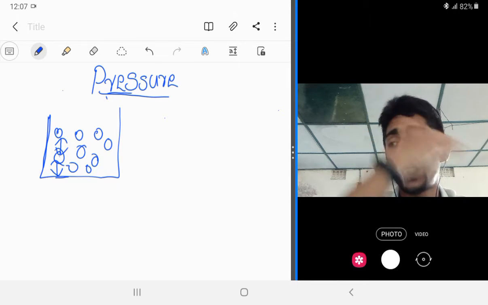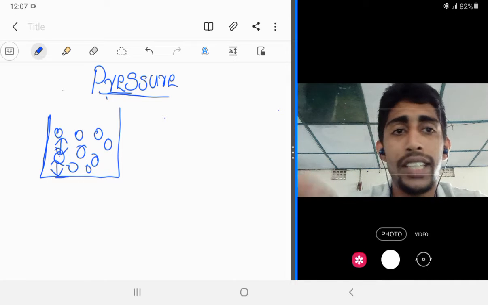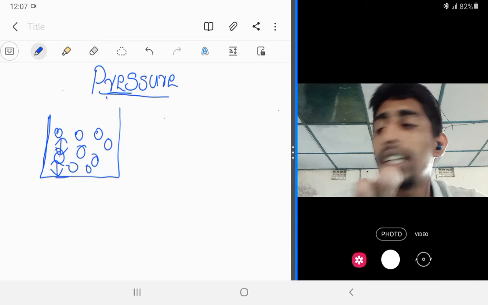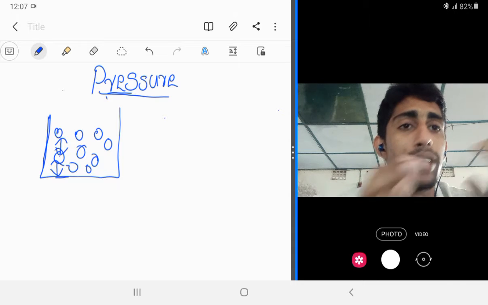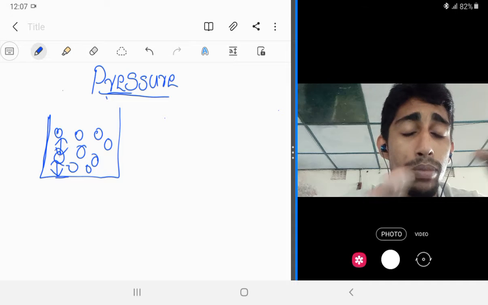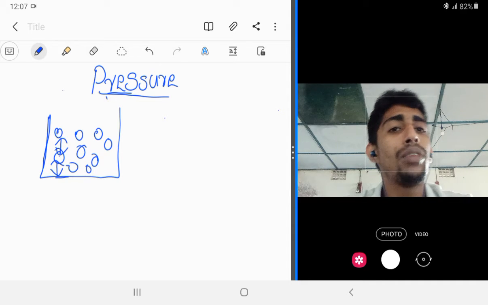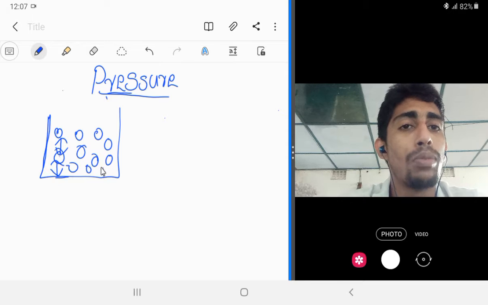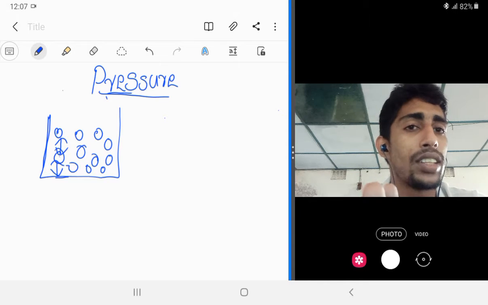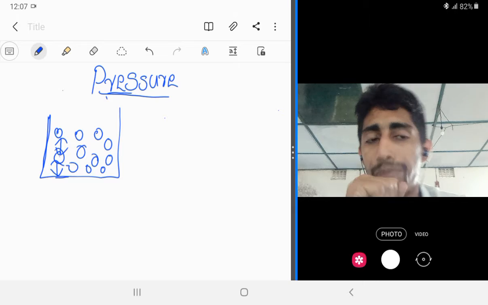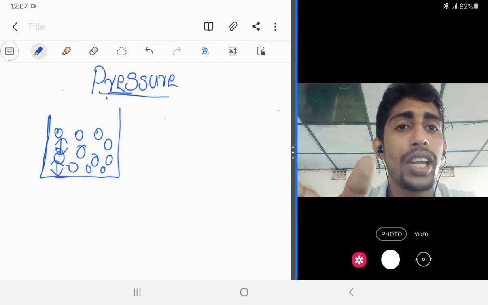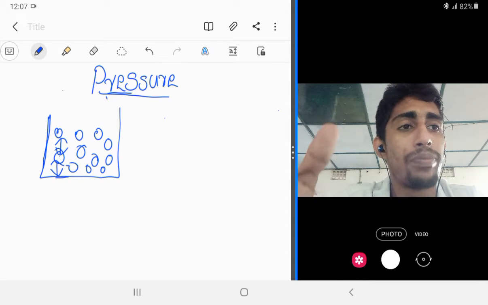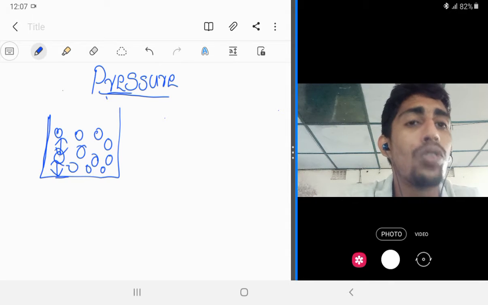Then we have to study how this liquid pressure and gaseous pressure are connected with the kinetic model. Kinetic model means temperature, movement. If the speed of movement of the molecules increases, then the number of collisions also will increase. Suppose in a classroom, if 50 students all run together, then collisions will be there.